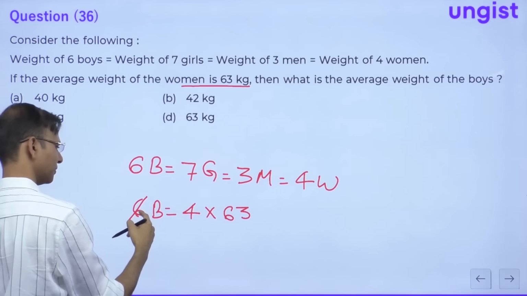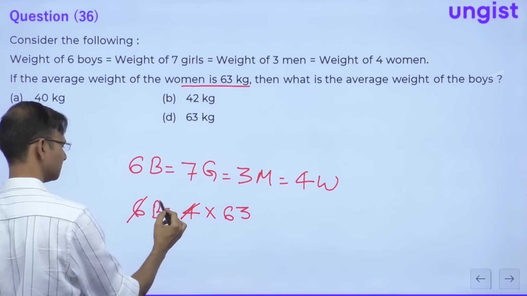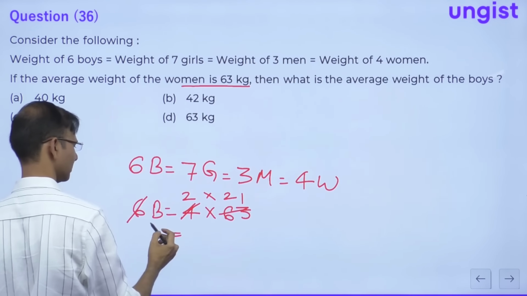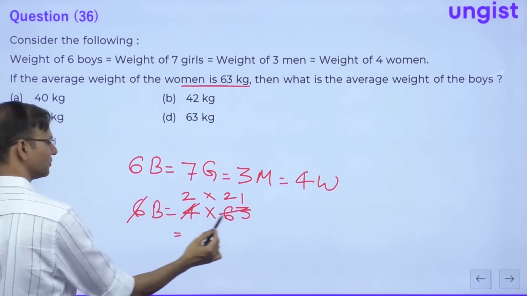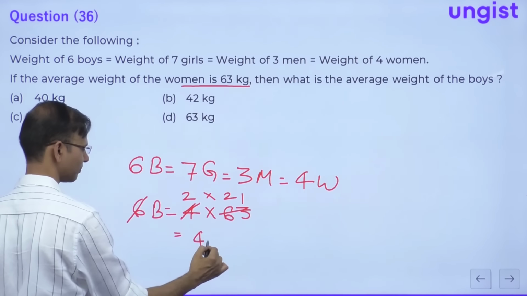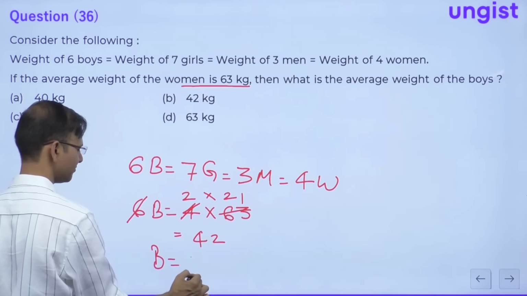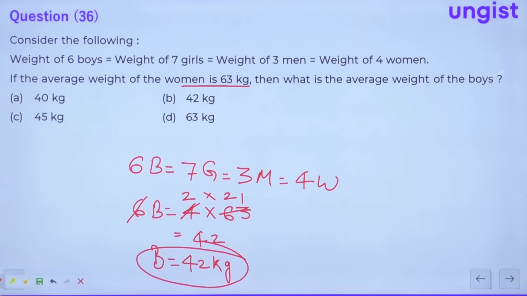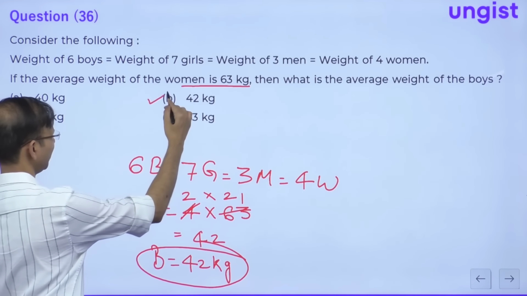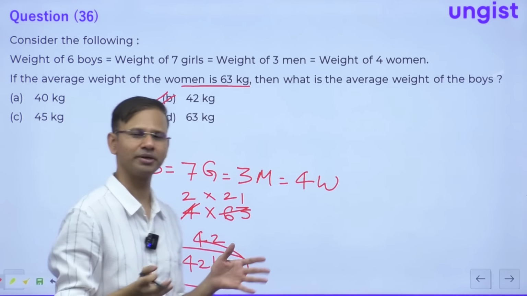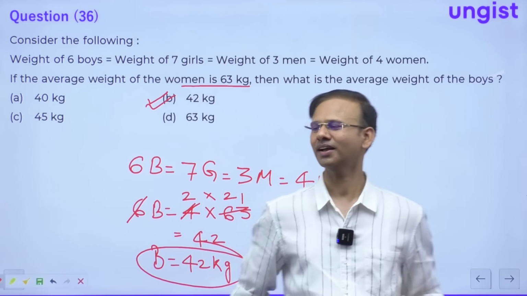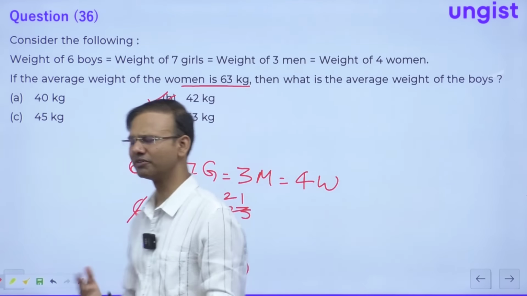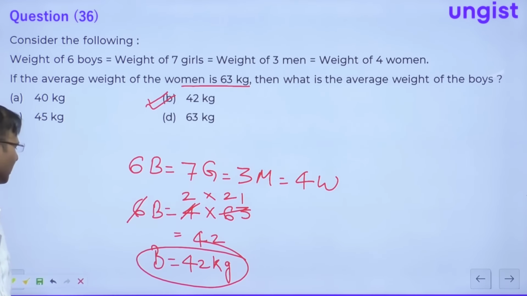So here 6 is what, 2 into 3. So this is 2 and this is 21, right? Because 63 divided by 3 will give 21, so 42. So the average weight of the boy is 42 kg. Right everybody? The average weight of a boy is 42 kg. You can categorize this question as the simple question of arithmetic, right? Simple one. Okay. So guys, now let's move to the next question. And obviously this was calculative one, but the simple calculation. Right? The next question